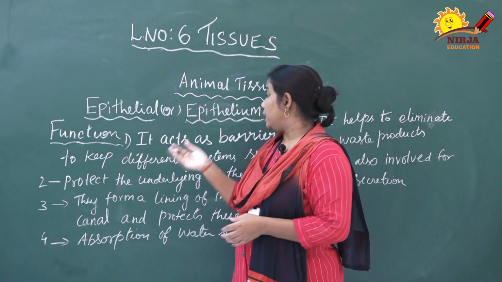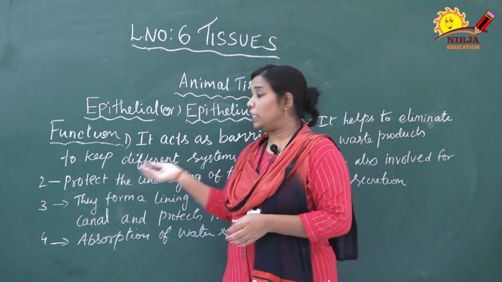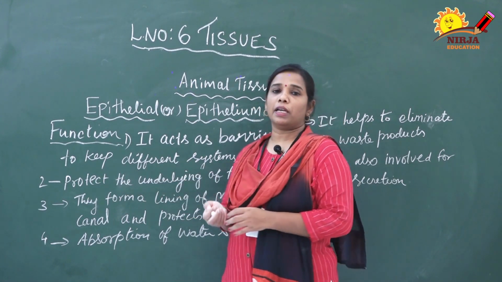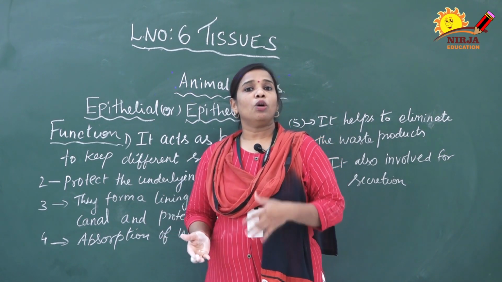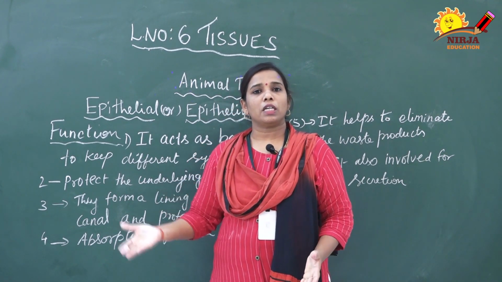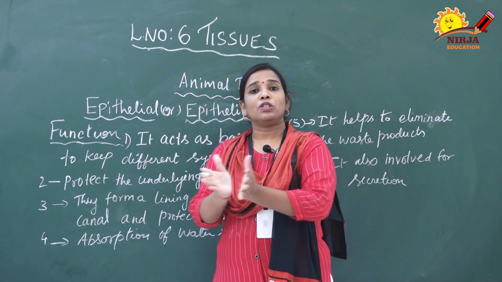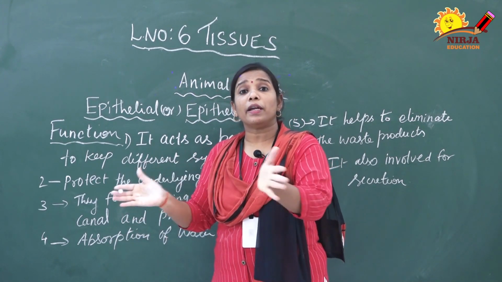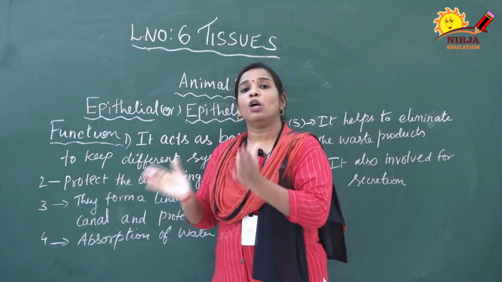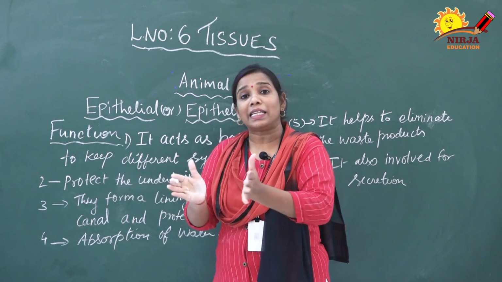The first function is that it acts as a barrier to keep the different systems separate. Actually, we know that all the organs are made up of epithelial tissues. The respiratory system, excretory system, digestive system, each and everything is made up of different types of epithelial tissues. This separates each system separately. So it acts as a barrier to separate each system.